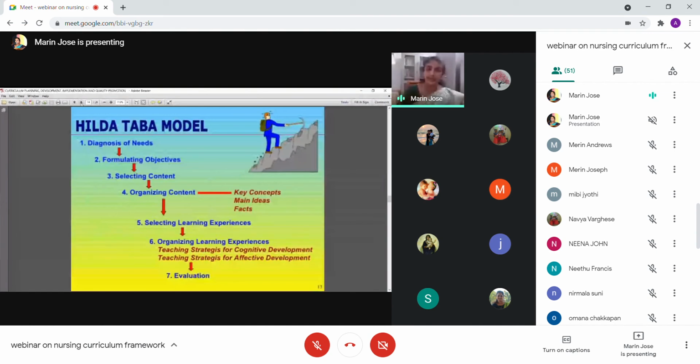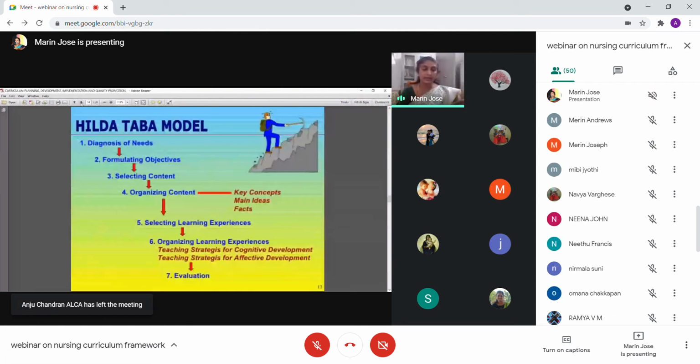For example, in the case of a pandemic, we may need more content about disaster management, and an emergency section, maybe included like that. Then how to organize these key things. Then what kind of learning experiences should be provided to the students. Then how this is implemented in the class. Earlier it is like lesson planning, then organizing means actually how it is taught in the class.